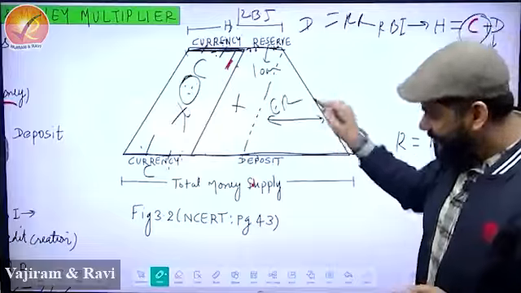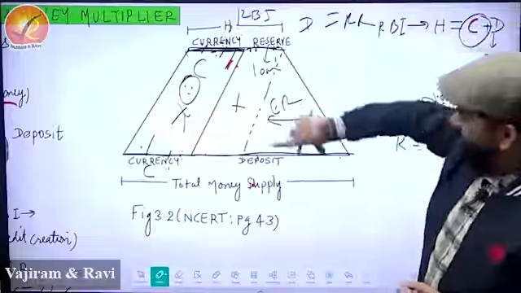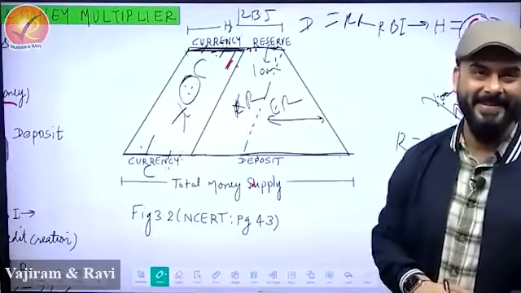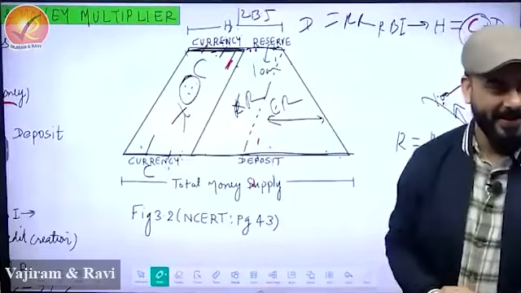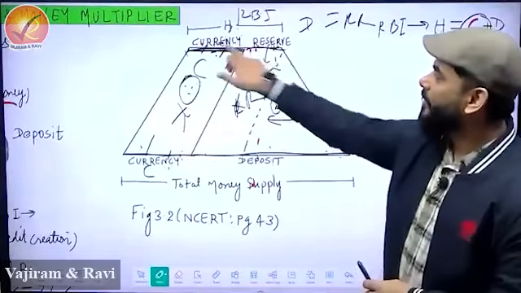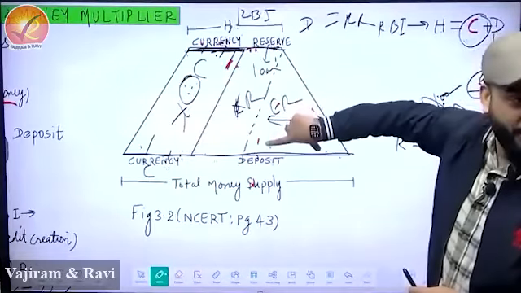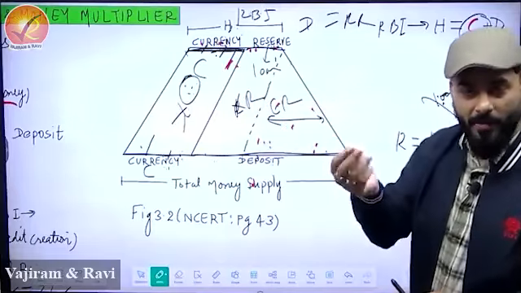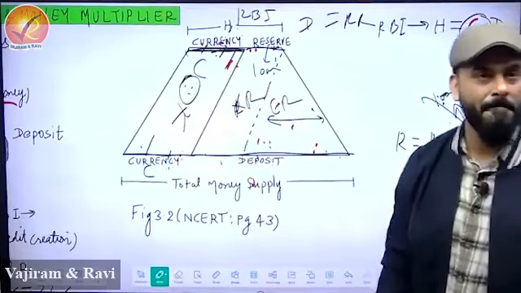This part is the excess reserve which has multiplied, because excess reserve expands, and this is the required reserve part. This is the part which multiplies. So whatever RBI does here, there is one small part which has the power to multiply. And when it multiplies, the overall money in the economy increases. That is called money supply.